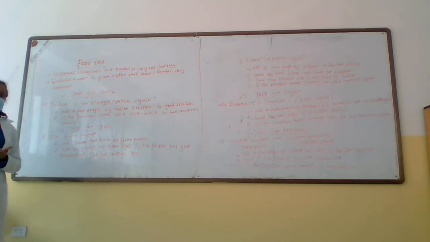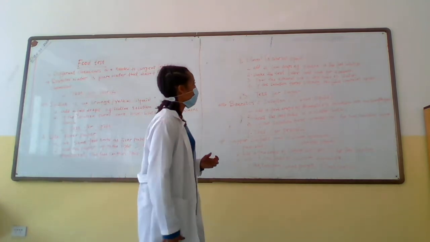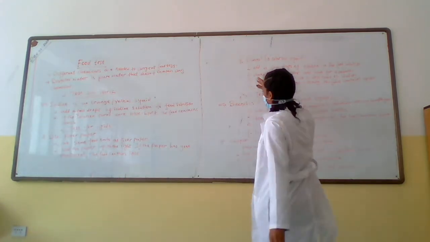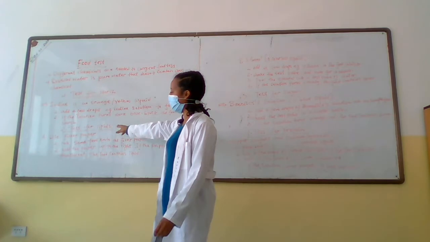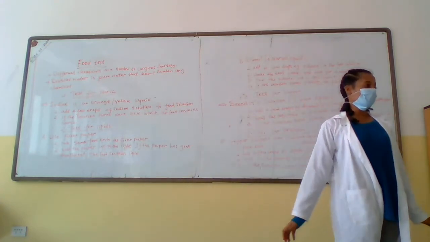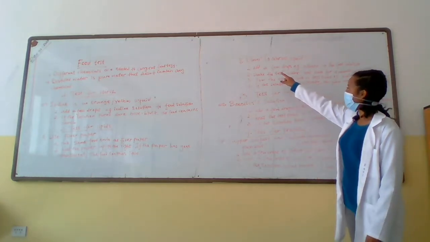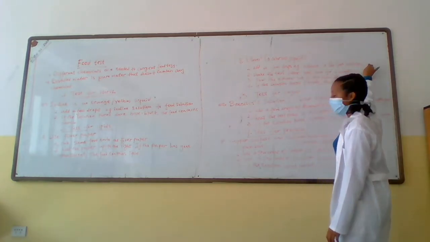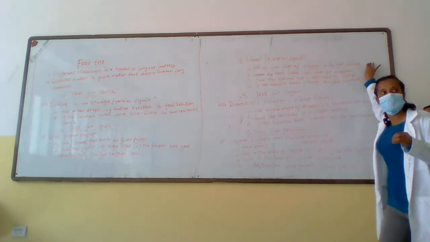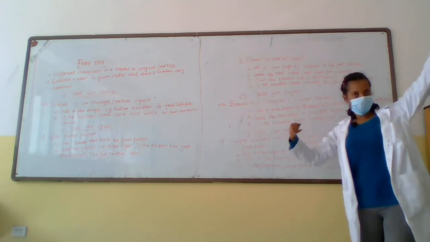after you rub the food sample on a paper, if the paper has gone translucent, then that means that food specifically contains liquid. And the second step to test for liquid is to use a chemical called ethanol. It doesn't have any color. Initially, it's a colorless liquid, but we add a few drops of ethanol into the food sample that we want to test for liquid. Then we shake the test tube.